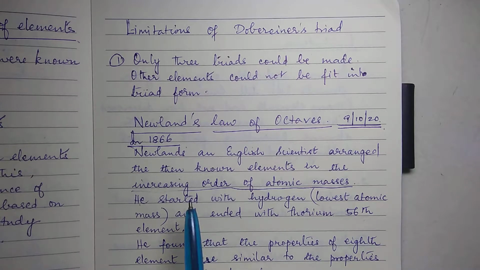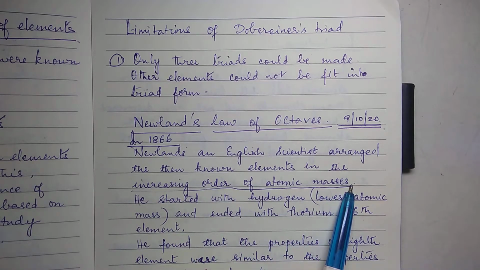So whatever known elements were there, those elements were arranged in the increasing order of atomic masses. Now what is atomic mass? Atomic mass is nothing but the sum of protons and neutrons present inside the nucleus of an atom. That is called atomic mass.